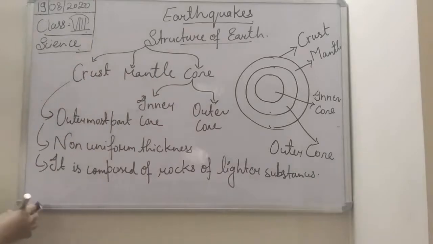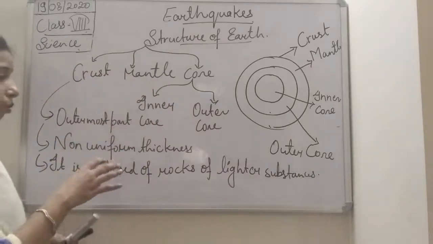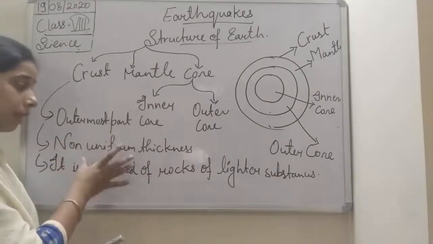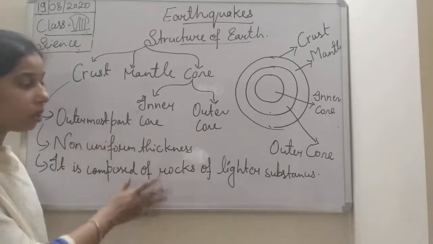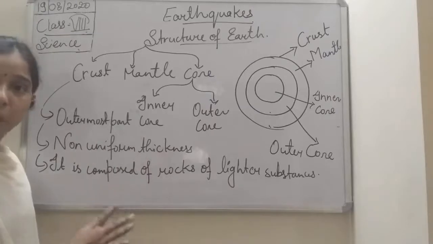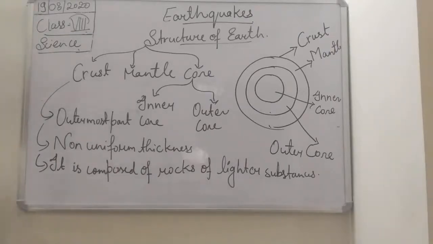Okay, so these are the things about the crust student. Outermost portion, the thickness is non-uniform, and basically it is composed of rocks of lighter substance. Okay, so this is about the crust.